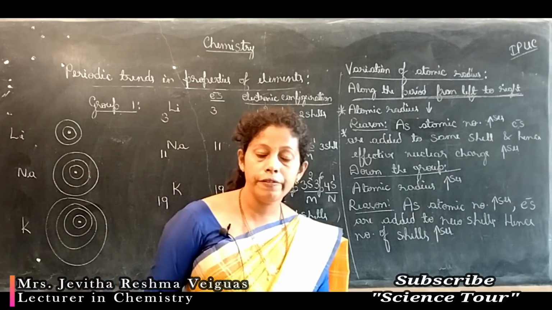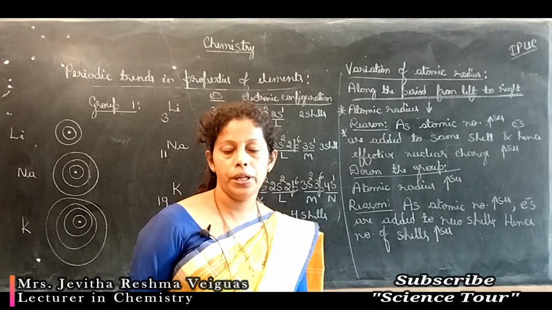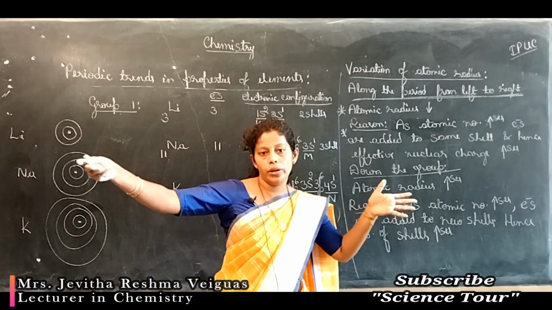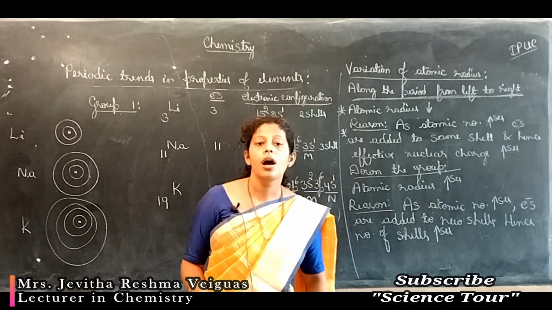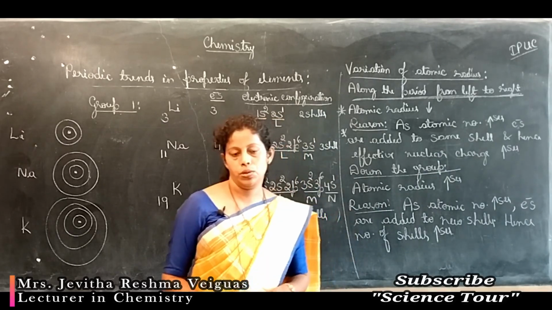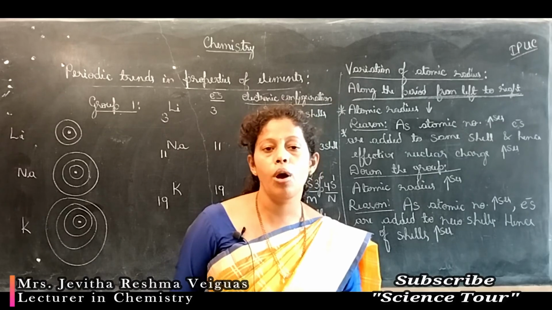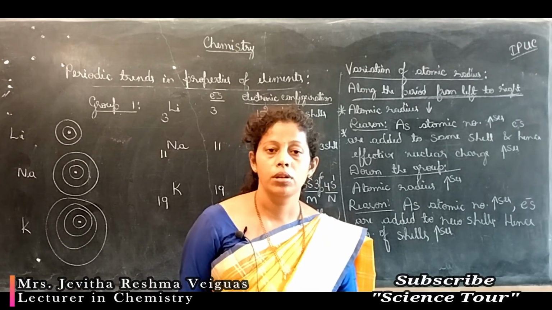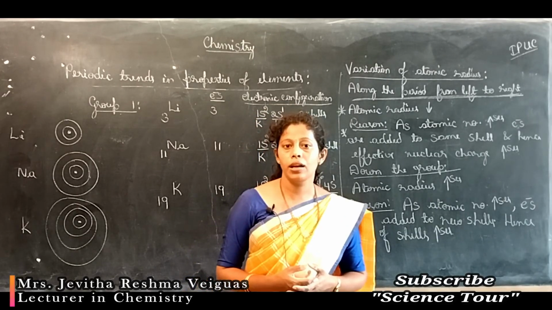So this is how atomic radius varies down the group and along a period. Remember, as you move down the group, atomic size goes on increasing. As you move along a period from left to right, atomic radii decrease. So this is about atomic radius and variation of atomic radius along a period and down the group. Remaining periodic properties, let's discuss in the coming class.